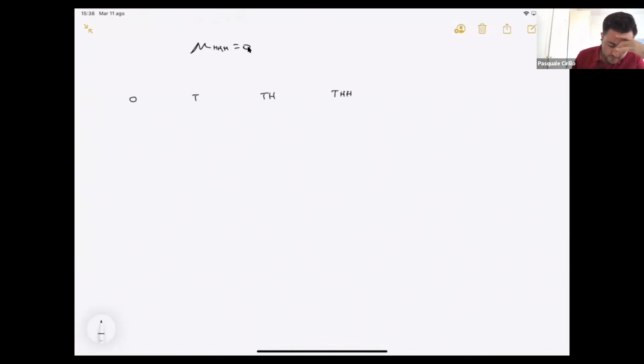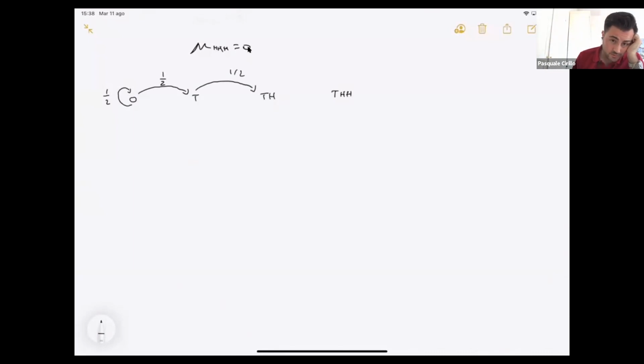Now, what happens if I'm in 0 and I toss the coin and I get an H? This happens with probability 1/2. If I'm in 0 and I toss the coin and get a tail, then this is 1/2. Then, if I'm in T, I can toss the coin and get H, and this happens with probability 1/2.